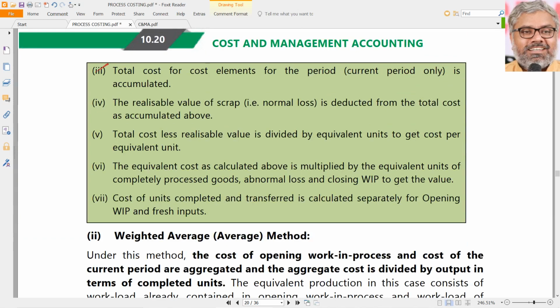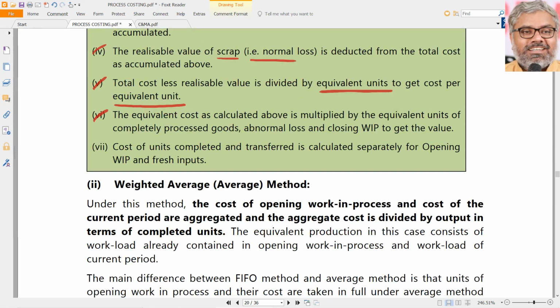Then the total cost for all the cost elements for the period is accumulated. Because there are no elements separately, we have taken the total cost. And most importantly, the realizable value of the scrap, that is normal loss, is deducted from the total cost. Then the total cost less realizable value is divided by equivalent units to get cost per equivalent unit. That's what has been done. Once you have the equivalent unit wise cost, then that is multiplied with the equivalent units of different things. What are those different things? Completely processed goods is one, abnormal loss is one, and closing work in progress is one, so that we can get their values separately. That's what we have done.